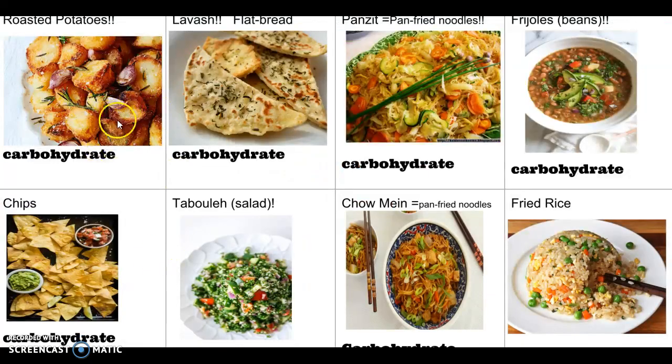Check this out. We have carbohydrates. We have examples of 8 different carbohydrates, from potatoes to lavash bread, pancit, frijoles or beans, fried rice, chow mein, tabbouleh, or chips. They're all examples of carbohydrates. They're from plants. They're grains or fruit, vegetables. They're all carbohydrates. Now, when they're all digested,